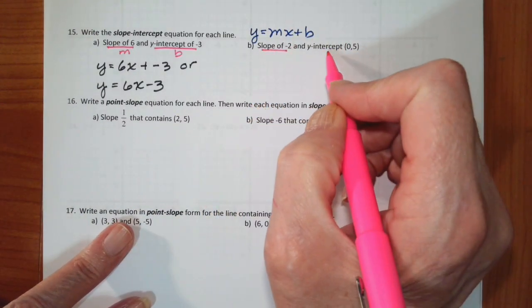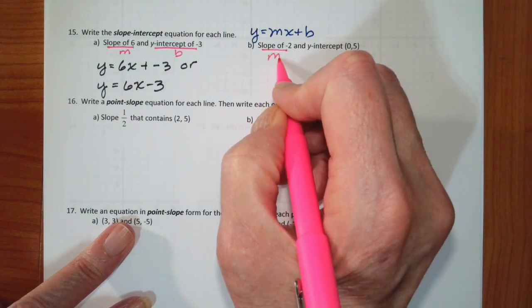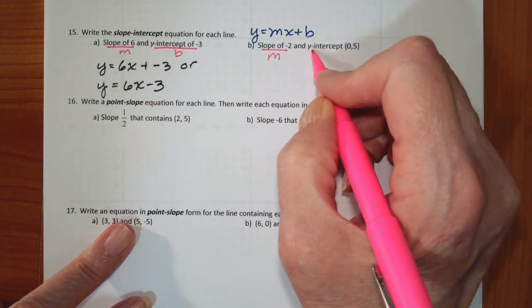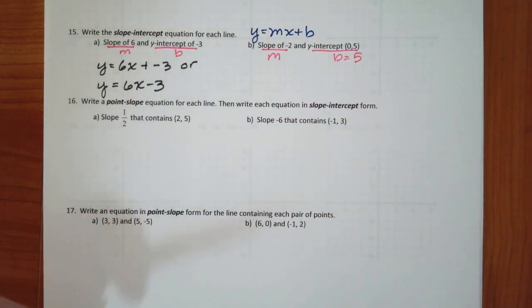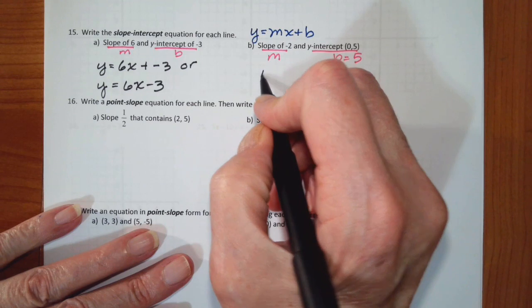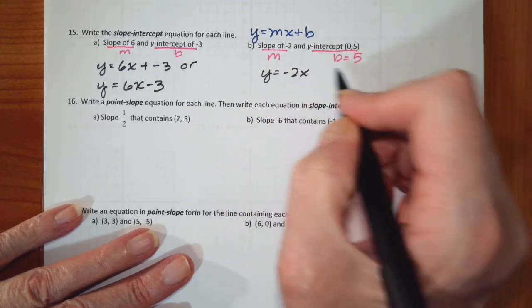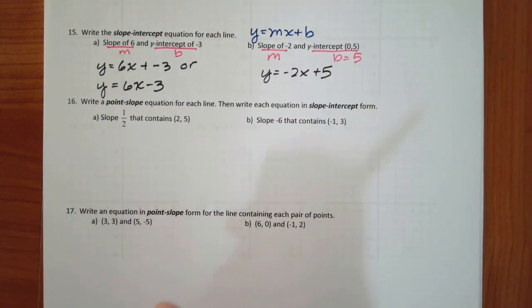Okay, a slope of -2, which means my m is -2, and the y-intercept is (0, 5). That tells me that b is 5. So I have y equals -2x plus 5.